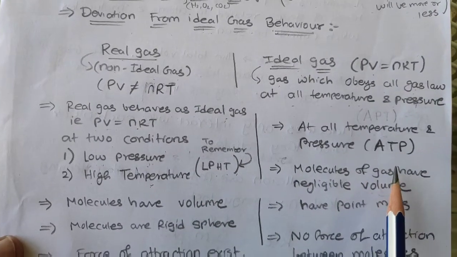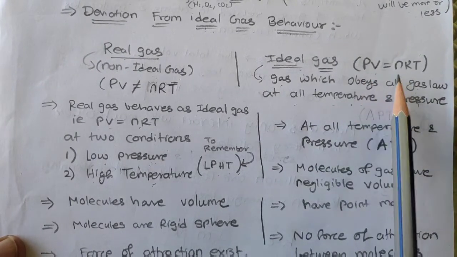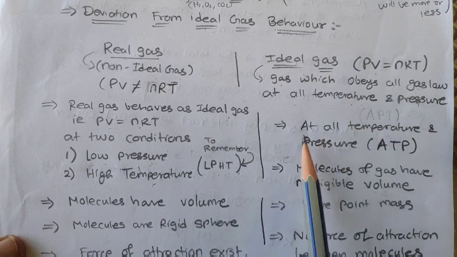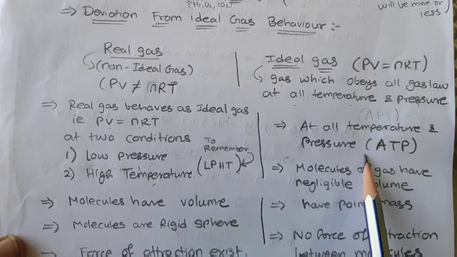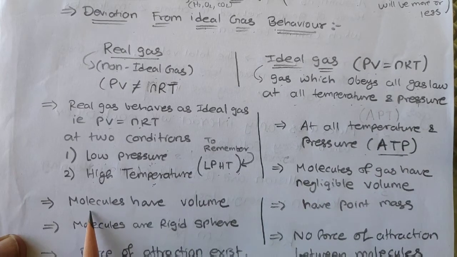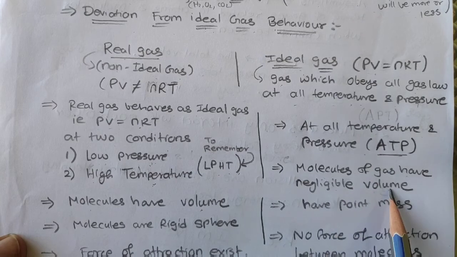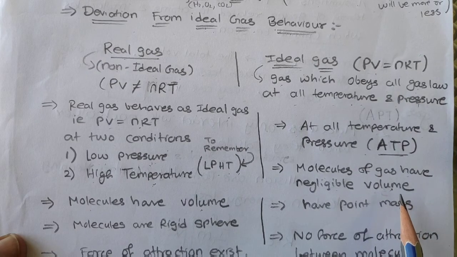Now, the next part is ideal gas. Ideal gas follows this equation at all temperature and pressure. At all temperature and pressure, you can remember as ATP. Molecules in real gas have volume, while according to the kinetic theory of gases, molecules of gas have negligible volume compared to the container in which it is filled. That we have seen in the first postulate of kinetic theory of gases, if you remember.